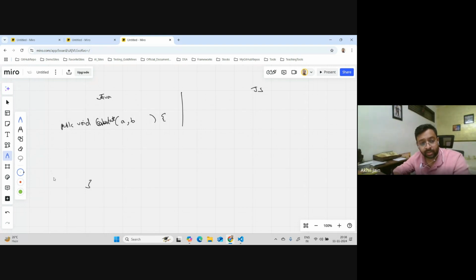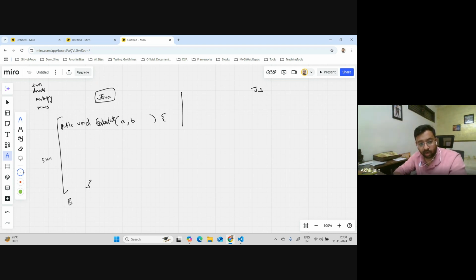And let's say, as per my requirement, there are a lot of needs. I want to sum these two numbers. I want to divide them. I want to, let's say, multiply them. And let's say minus them. But you can understand, if I have to give all these four functionalities in Java, it should not be a single method like calculate. I should create four different methods. One, let's say this is for sum.